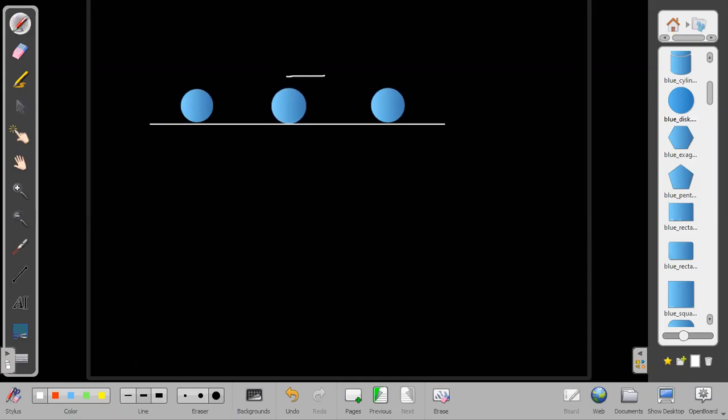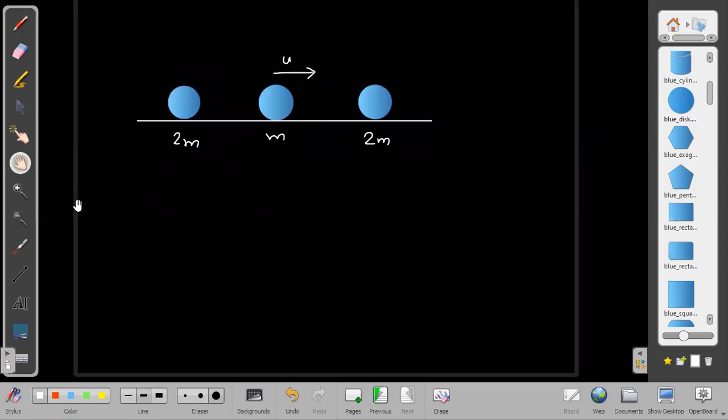So what is its velocity? Take its velocity to be u, its mass to be m, and the other masses to be 2m and 2m. Can you find out how many collisions it will make with these two masses, after which it will not be able to collide again? Up to some time this will collide, go forward, strike back, again strike with this, and again go maybe backwards. But there will be a time after which it will not be able to collide, and that depends on what masses I'm giving here.